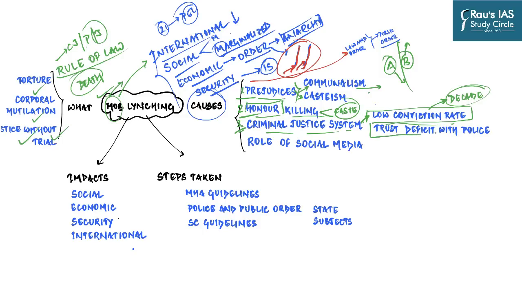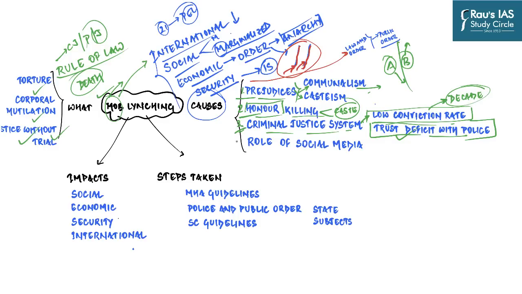Also, increasing allegations of corruption against the police lead people to believe that if they do not dispense the justice then and there, the police is not going to take care of the criminal and maybe release the accused on bail. And they don't realize that bail is a matter of right in most of the cases.